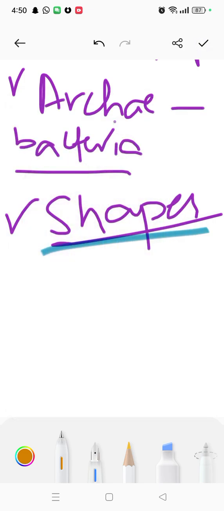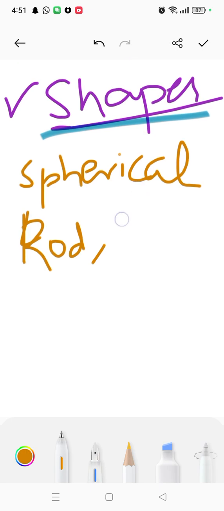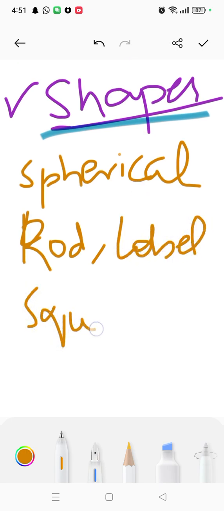When you talk about the shapes, they are spherical, rod, lobed, square. These are the shapes of Archaea.